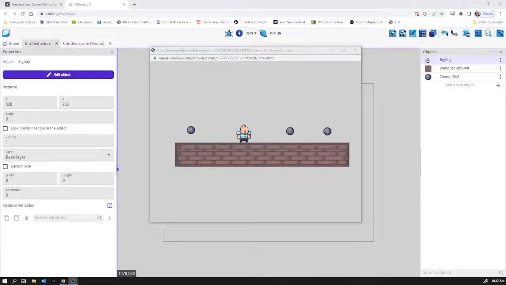So in the last video we got to the point where big guy here is able to run around, pick up cannonballs, and we also tweaked his hitbox because it was very inaccurate before. We're going to look at a bit more events now. The two things are, firstly, I really don't enjoy the fact that the up arrow doesn't make him jump. You have to use the space bar to jump. That just feels wrong. Defaults are wrong there.